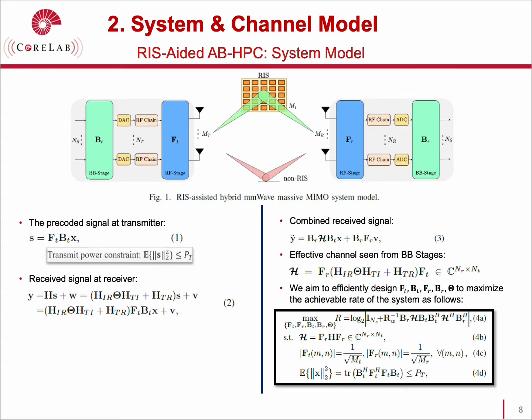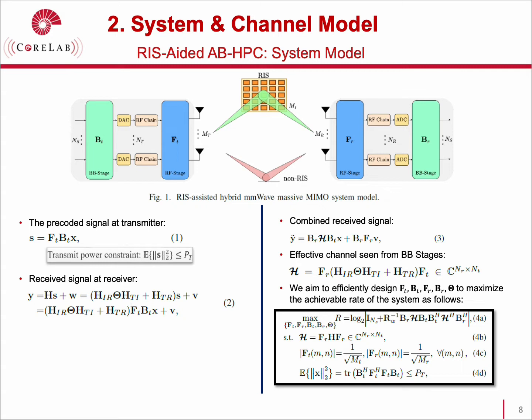According to the system model, the precoded signal S at the transmitter is given in equation 1, with X being the data symbol. At the receiver, the signal received from the RIS-assisted and direct link is obtained as in equation 2. Then, by using equations 1 and 2, the received signal after combining is written as in equation 3.